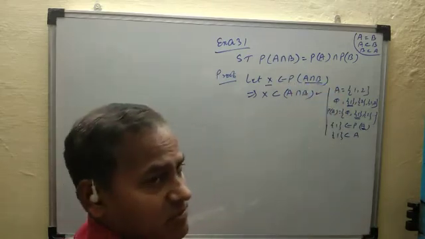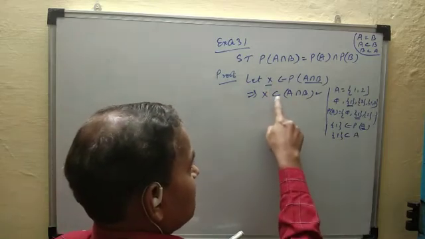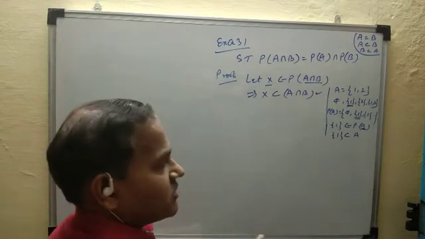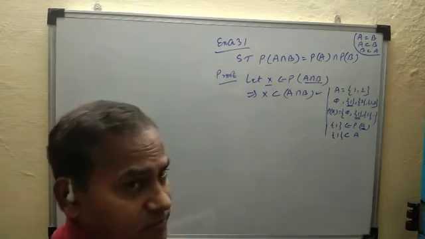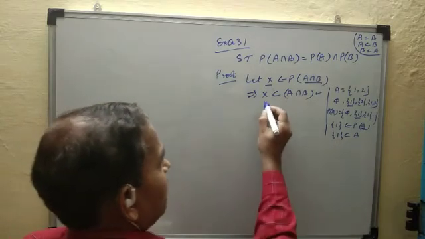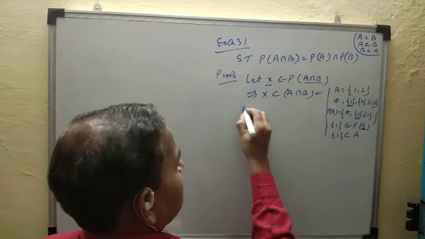A intersection B. So this X is a subset of A intersection B. This example made it clear. So X is a subset of A intersection B.